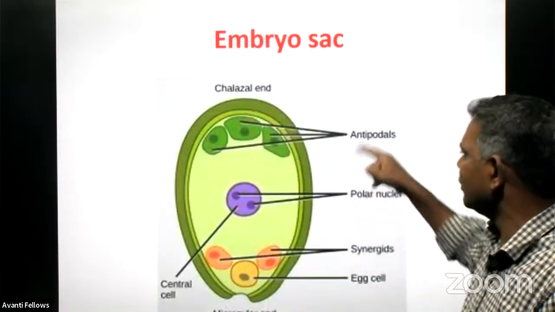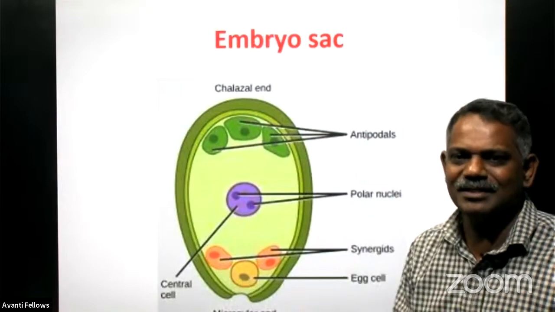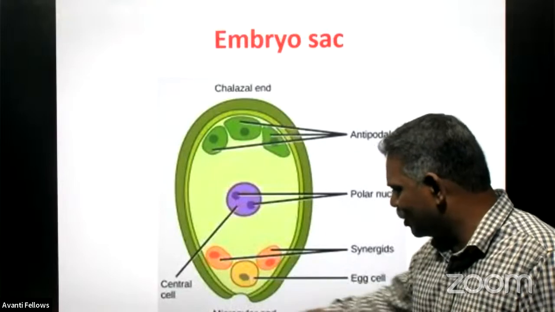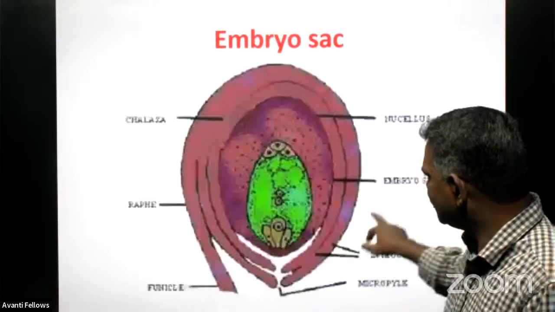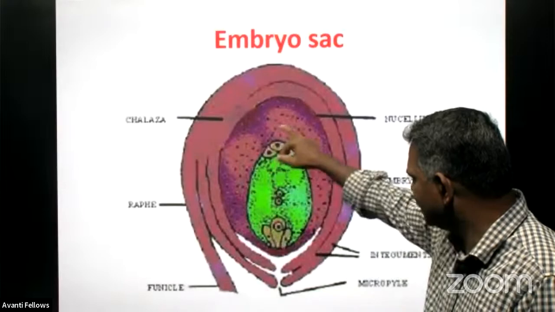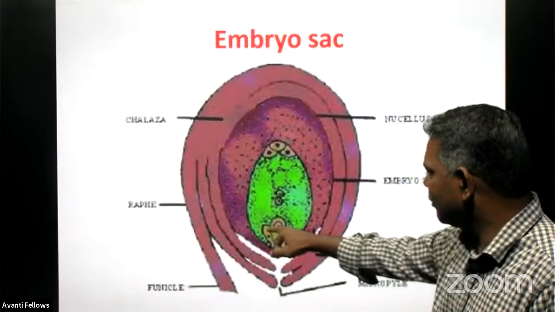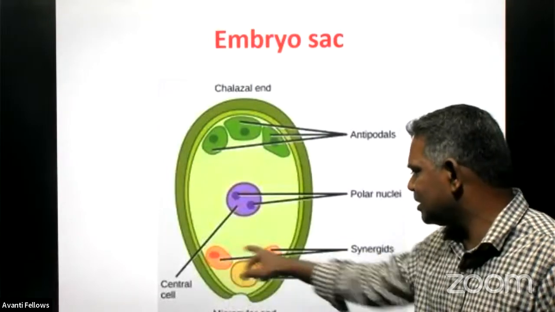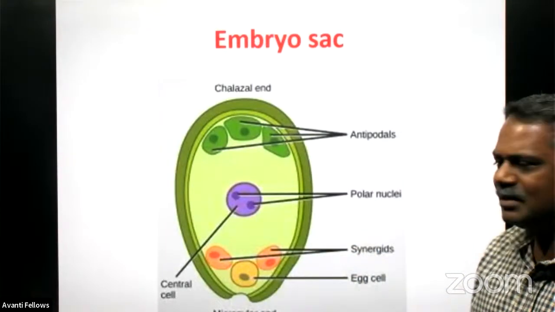Three cells are there. We call them the antipodal cells. And there are three cells here in the micropyle end of this embryo sac. There we can find three cells, the egg cell at the center and on either side the synergids.